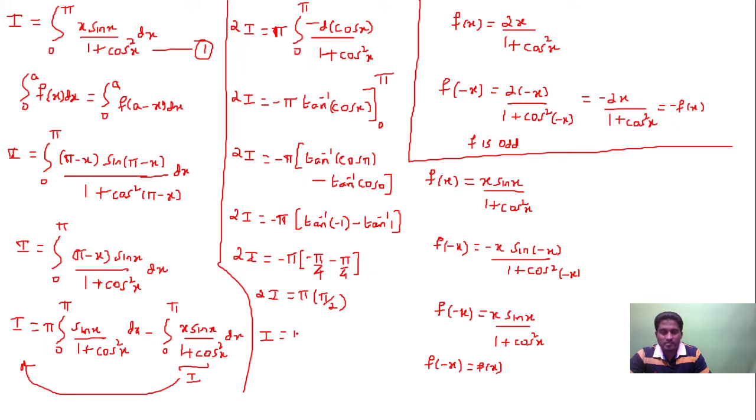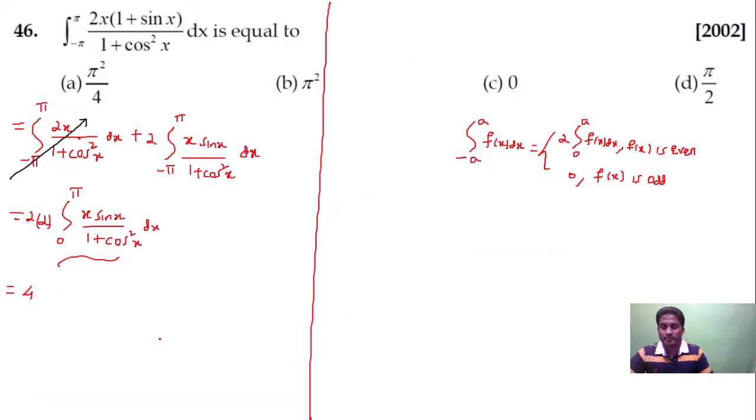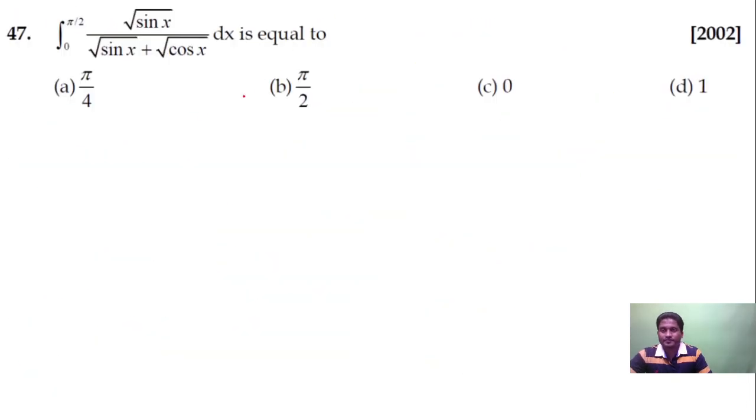Otherwise it's a standard result, remember as it is. This is standard result: integration 0 to pi x into sin x upon 1 plus cos square x will be equal to pi square by 4. So this is pi square upon 4, this will cancel, answer is pi square. Answer is option D. Let's move to the next question, guys.